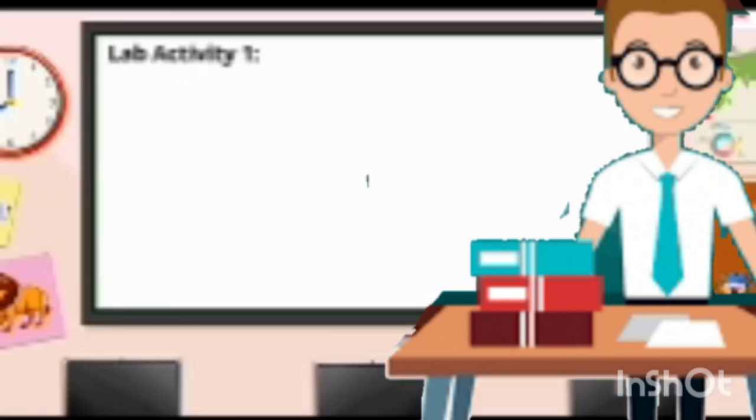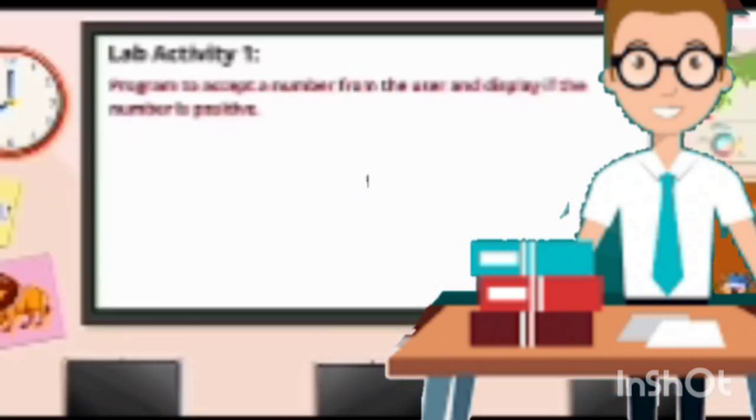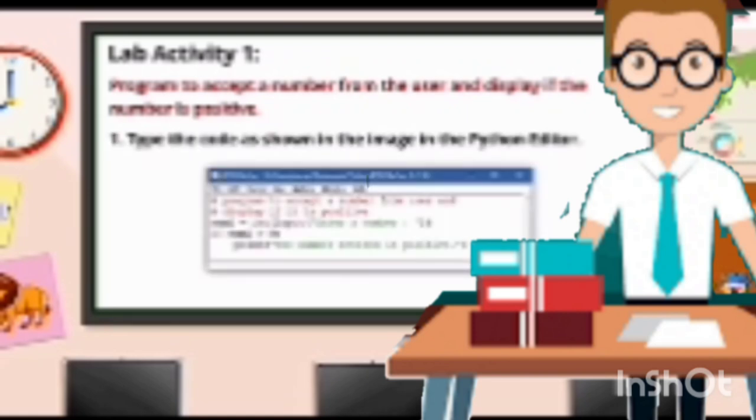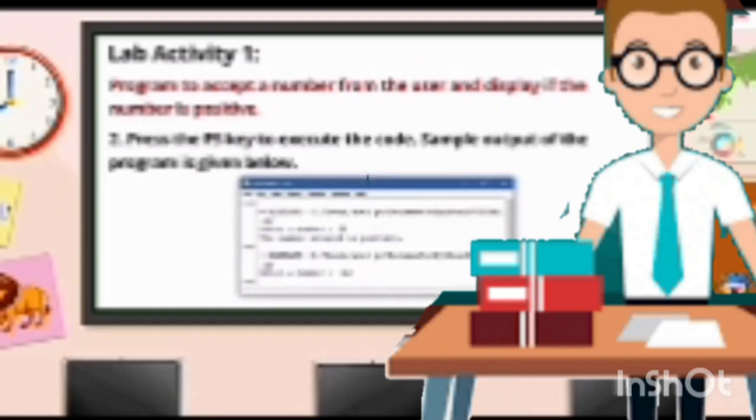Now, lab activity 1. Program to accept a number from the user and display if the number is positive. 1. Type the code as shown in the image in a Python editor. 2. Press the F5 key to execute the code. Sample output of the program is given below.